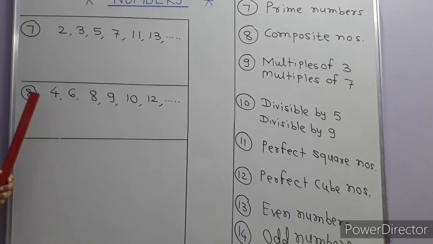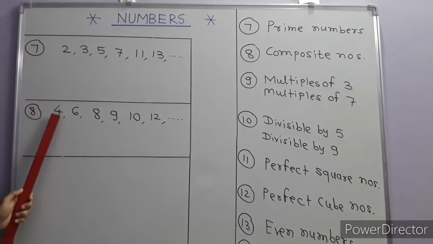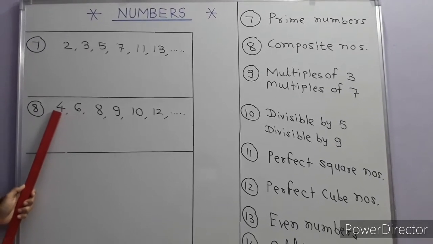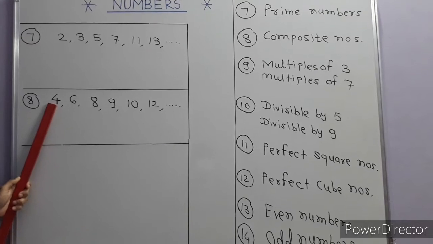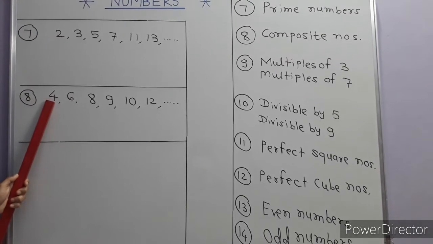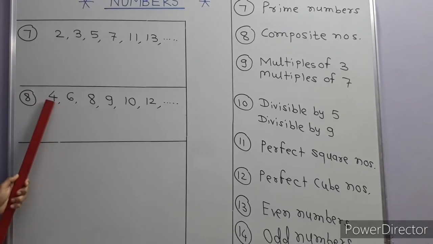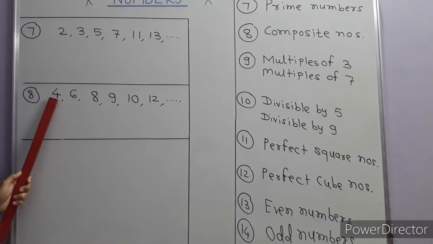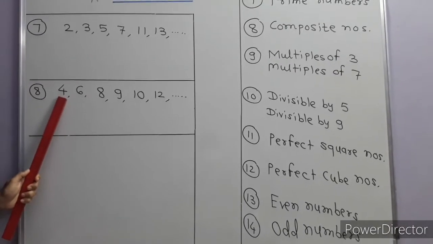Why are these called composite numbers, or what do you know by composite numbers? If you see the divisors of 4, 1 is there, 2 is there, and 4 is there. Except for 1 and 4, there is at least one more divisor. Then these are called composite numbers.